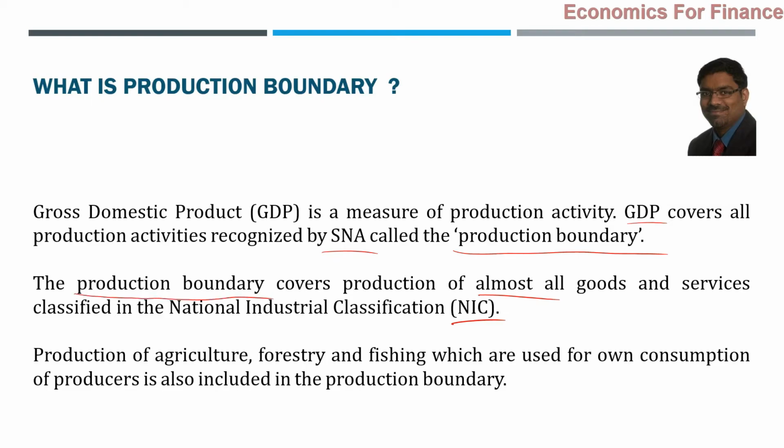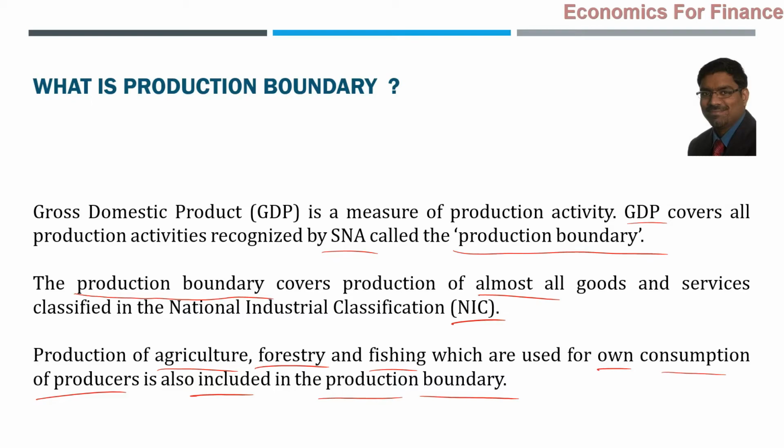What are the things which are also included here? Also included is the production of agriculture, forestry and fishing which are used for own consumption of producers. That can be a case-based question, a small point, whether this should be included or not. Answer is yes. Own consumption only. Actually, those are not exchanged, but still, those are included.